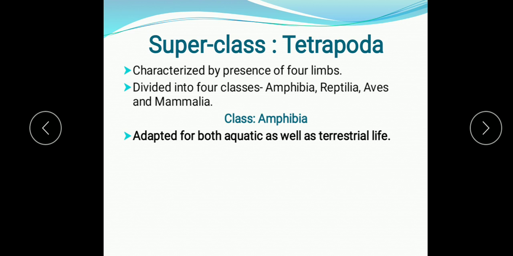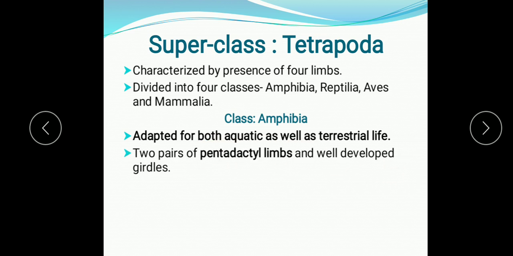Class amphibia, it is adapted for both aquatic as well as terrestrial life. So, some part of their life cycle they complete in water and the other part on the land. That is why they are adapted for both aquatic as well as terrestrial life. So, they are placed in amphibia. Amphi means both. Understood? So, they are adapted to survive on both modes,